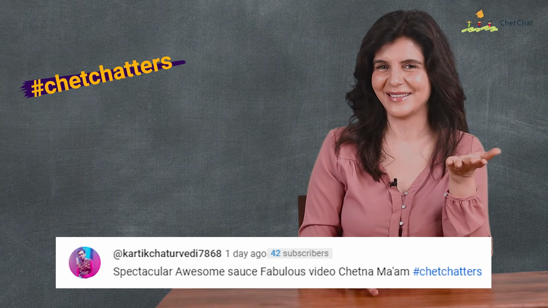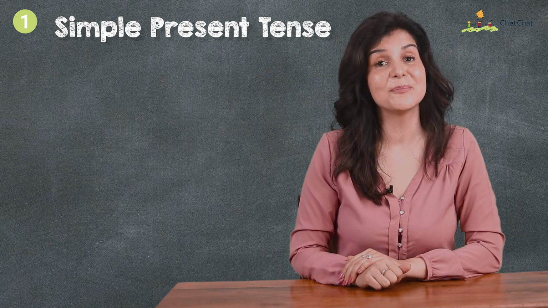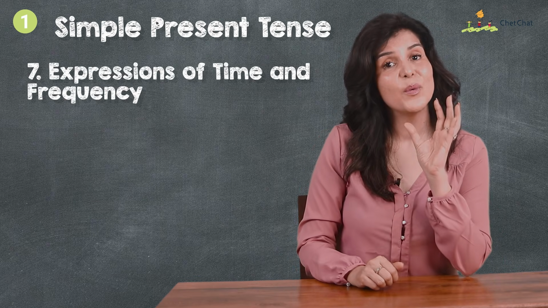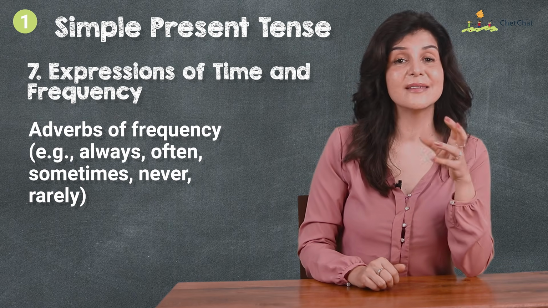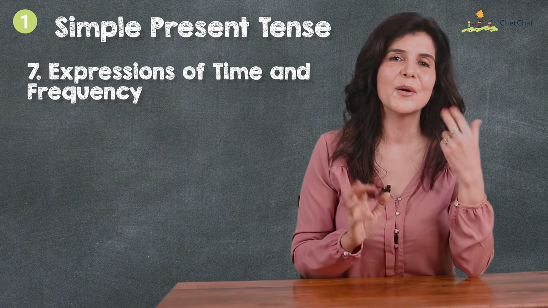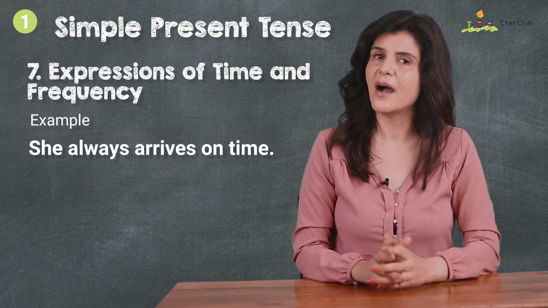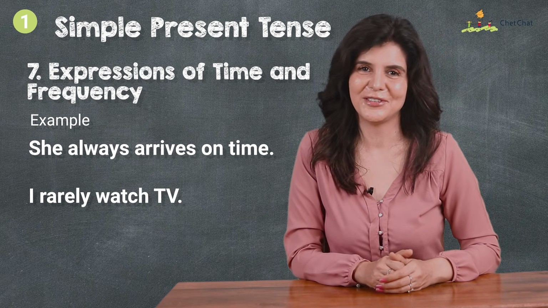Simple present tense instructions. The 7th use of simple present tense is for expressions of time and frequency. We use it with adverbs of frequency like always, often, sometimes, never, rarely to describe how often some things happen. Example, she always arrives on time. I rarely watch TV. This is true. Which is your favorite TV show?